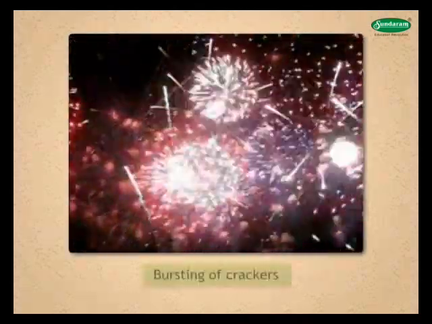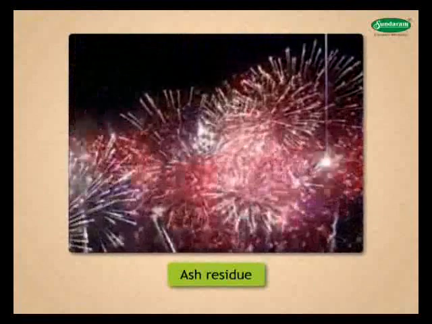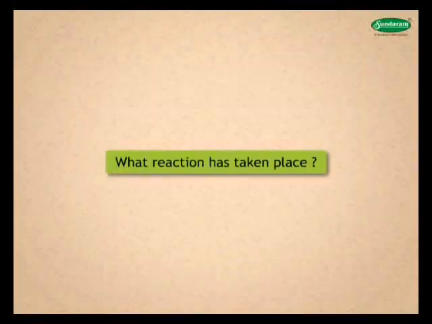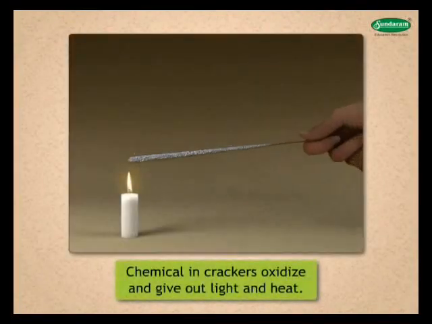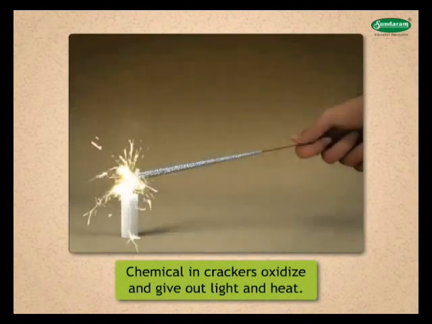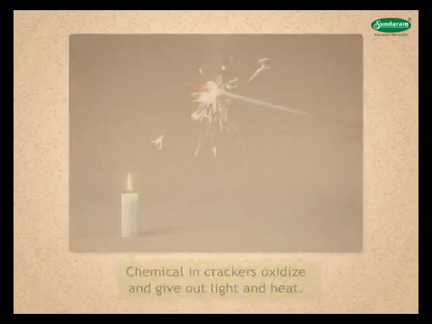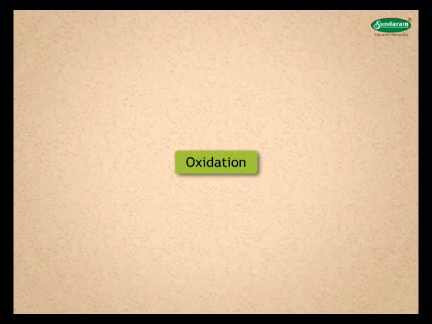Children, during festivals all of you have fun while bursting crackers. When crackers burn, you will find an ash residue after they are burnt. What reaction has taken place? Chemicals in crackers oxidize and give out light and heat. Let us see two reactions to understand oxidation.